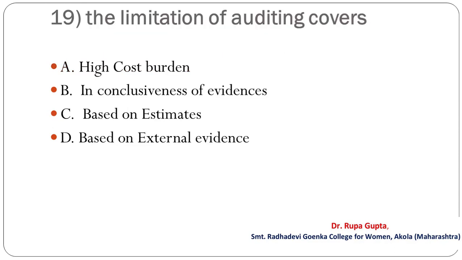Question number 19. The limitation of auditing covers A, high cost burden. B, inconclusiveness of evidences. C, based on estimates. D, based on external evidence. And the correct answer is D, that is based on external evidence.